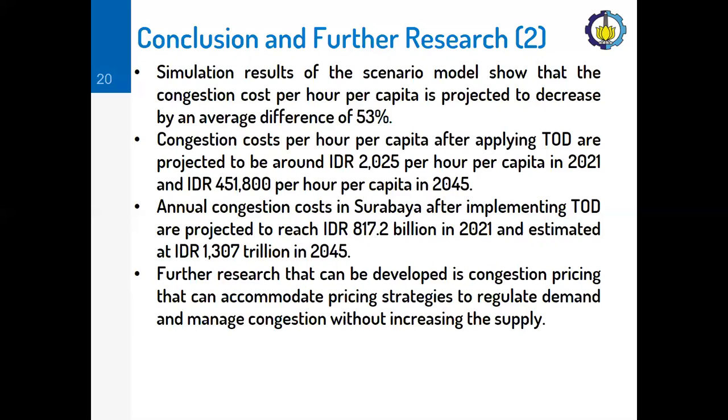Annual congestion costs in Surabaya after implementing TOD are projected to reach 817.2 billion rupiah in 2021 and estimated at 1,307 trillion rupiah in 2045.